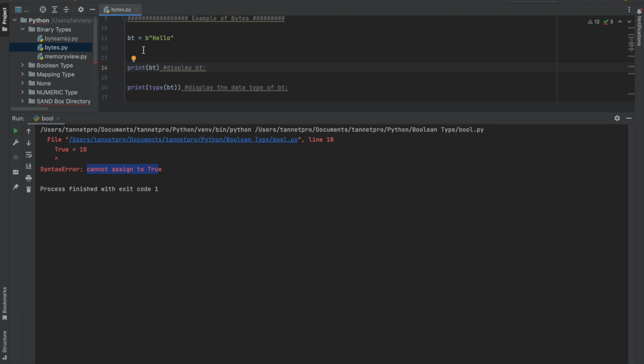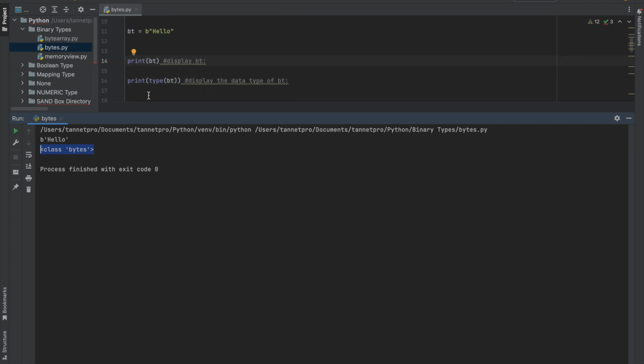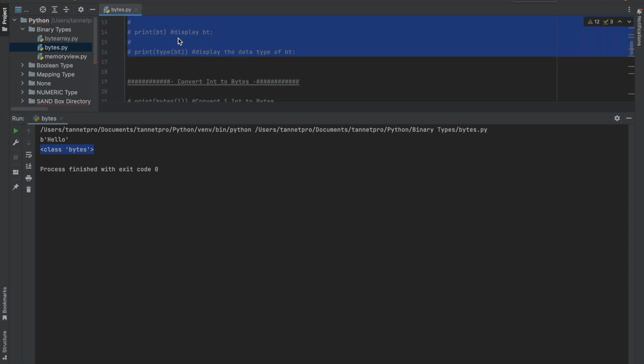So yes, the second variable is bt. I put it as a byte: b under the quotations and then hello, right? Let me run this program. Yes, the hello is byte type data, right? The class is bytes, you can see. Another way, I can create bytes by converting. Let me show you.